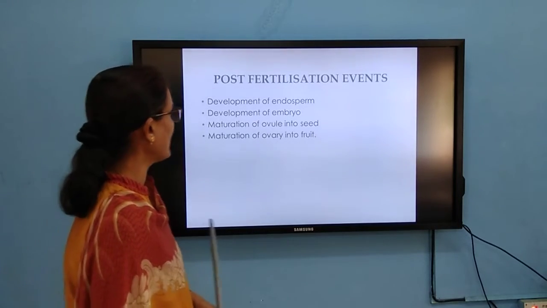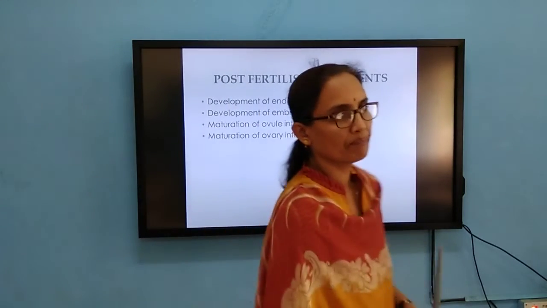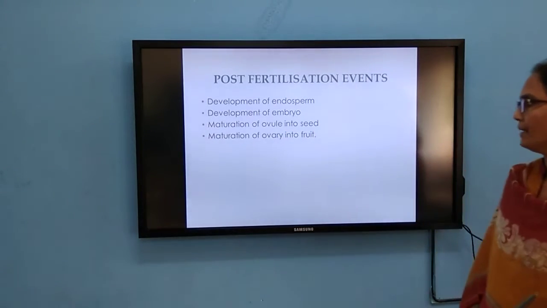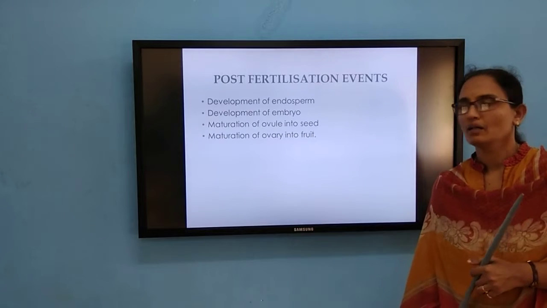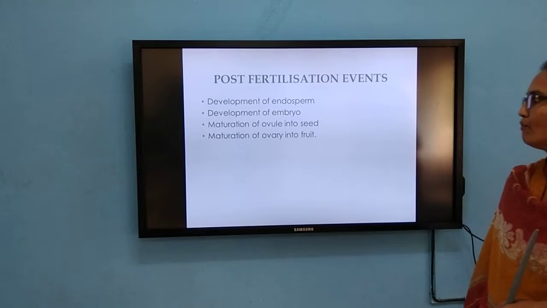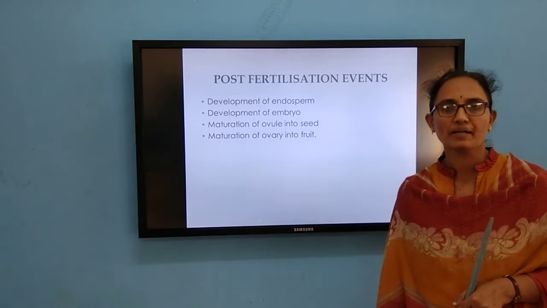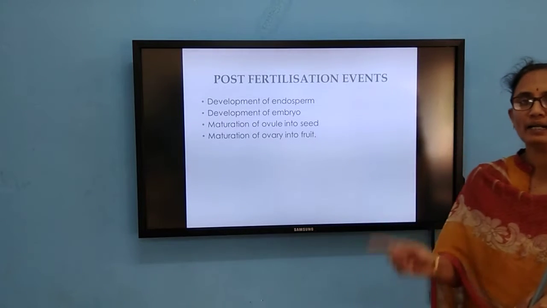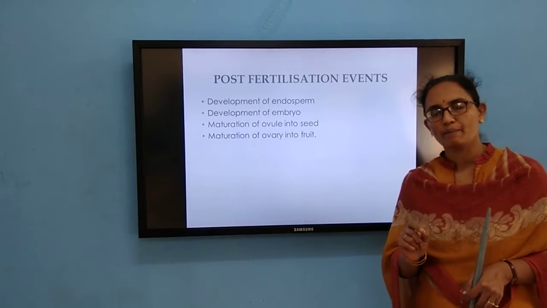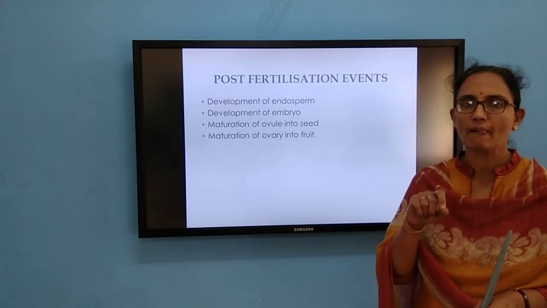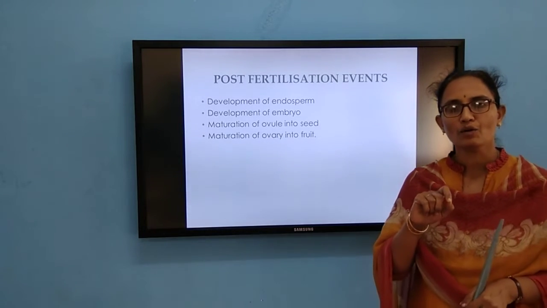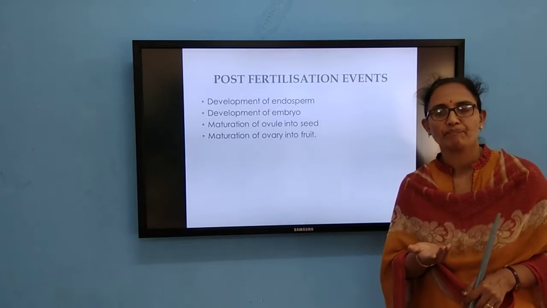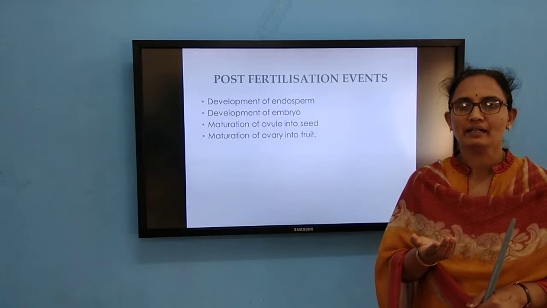So the post-fertilization events include the development of the endosperm, the development of the embryo, and the maturation of ovule into seed, and maturation of ovary into fruit. Ovary develops into the fruit, ovule develops into the seed, and endosperm formation precedes the embryo development.